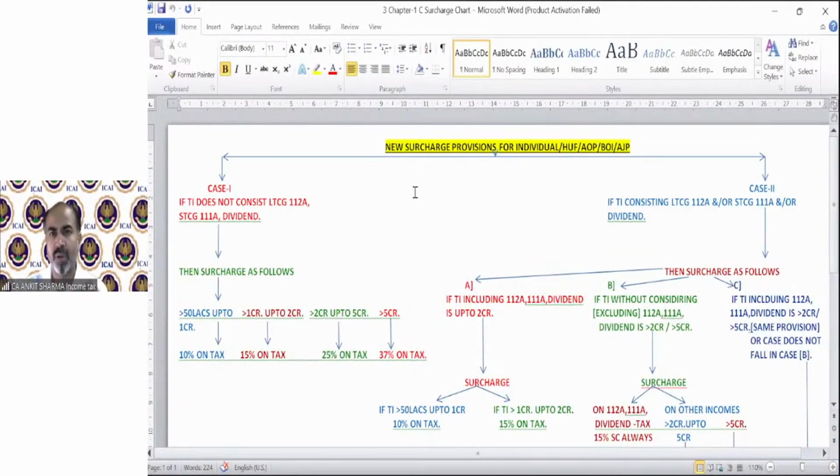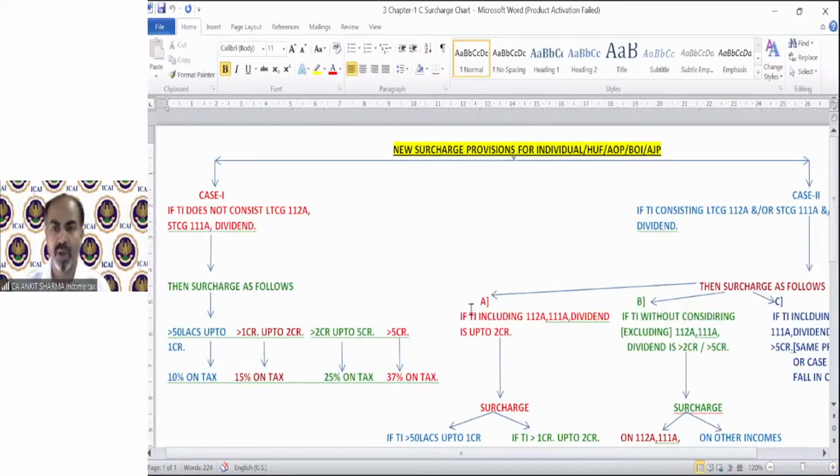Okay. So new surcharge provisions for individual, HUF, AOP, BOI, and AJP. Case 1 and case 2. So there are technically 2 cases. That is case 1 and case 2.